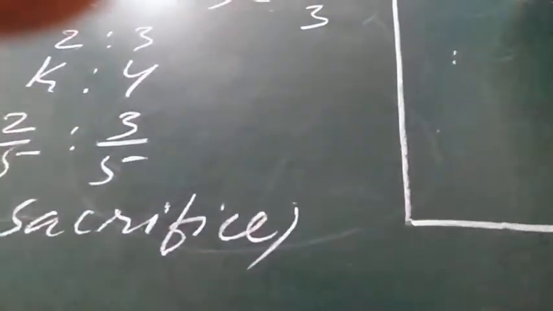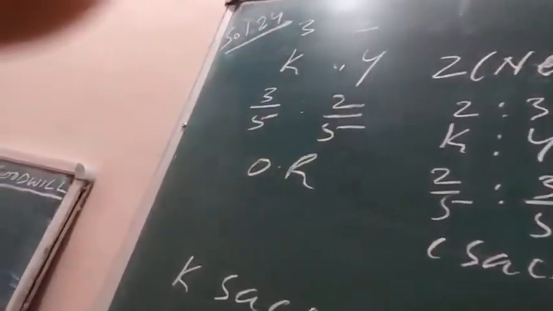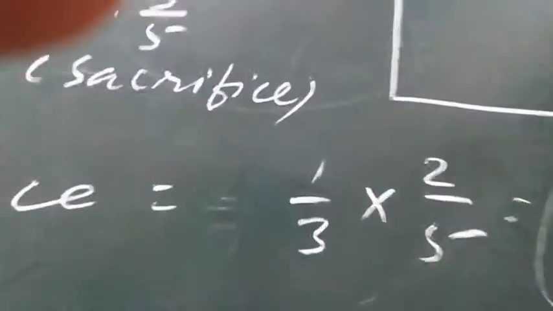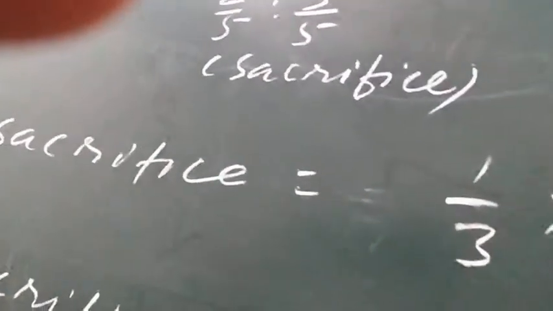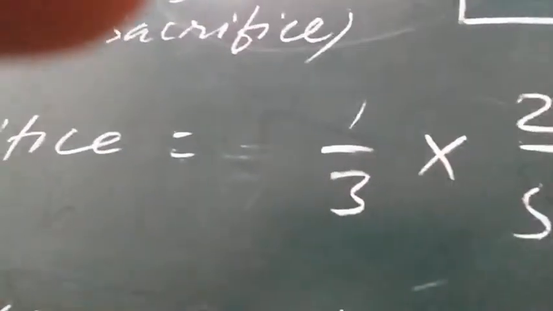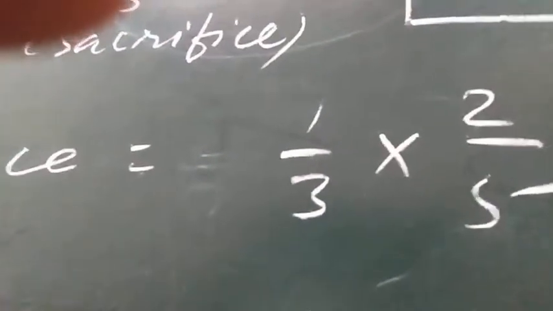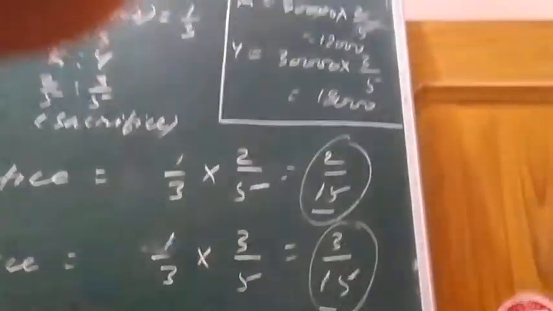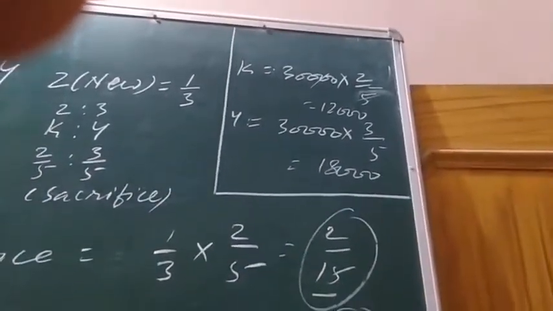K's share is 2/5, the ratio being 2:3. 2:3 means 2/5 and Y's 30,000 into 3/5. You will get 12,000 and 18,000 as the answers. So in the second journal entry, K will get 12,000 and Y will get 18,000.